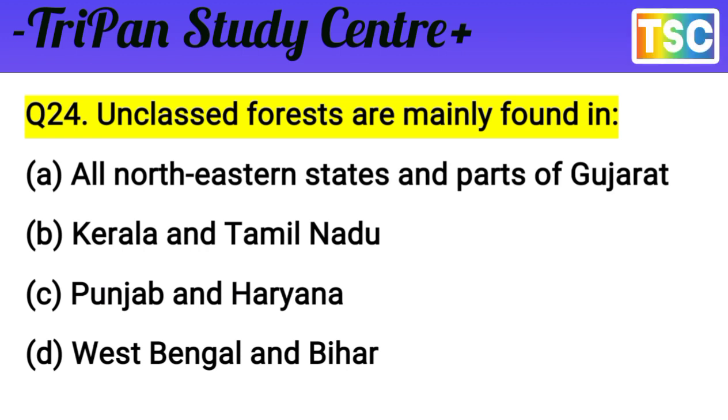Unclassed forests are mainly found in which places? Kerala and Tamil Nadu is not the applicable answer here. Punjab and Haryana, nothing. West Bengal and Bihar is an odd answer. The right answer is A, all northeastern states and part of Gujarat. Unclassed forests are mainly found in all northeastern states and part of Gujarat. That's an important answer for this question.